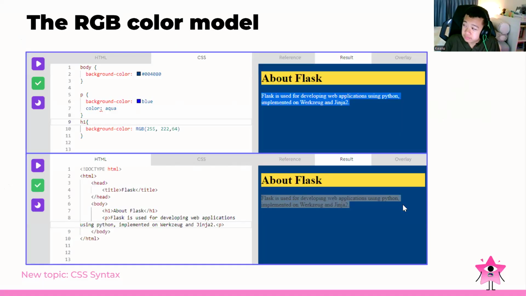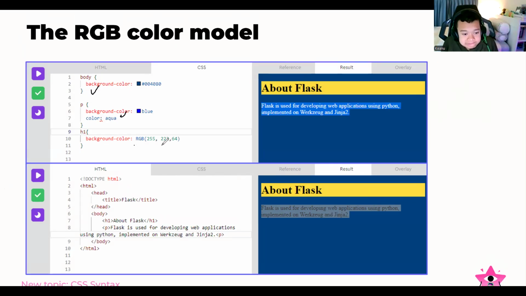For the RGB color model, we can also use this one. We can set the body for our body content, the P for the paragraph, and this one for the heading. We can set this by using the RGB color. And the output will look like this, because we set the body for this color, the P, the paragraph, for this class, and then the H1, that means the background color for our heading, that means about class.